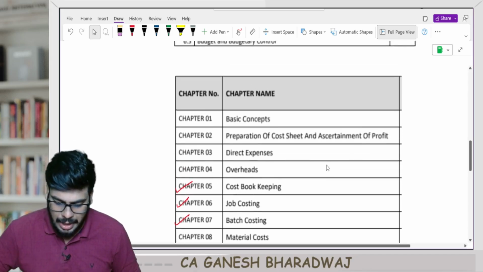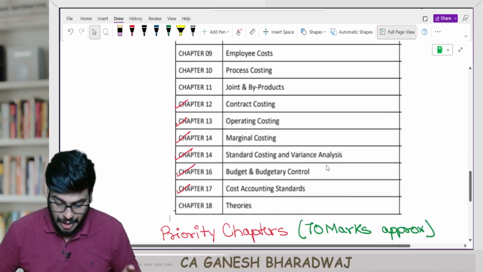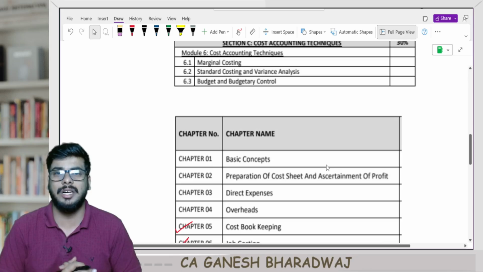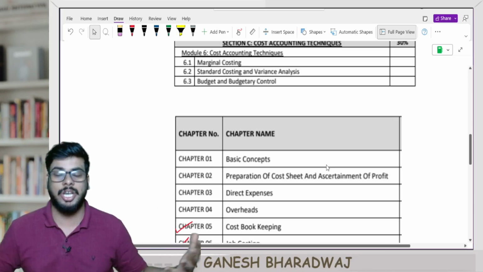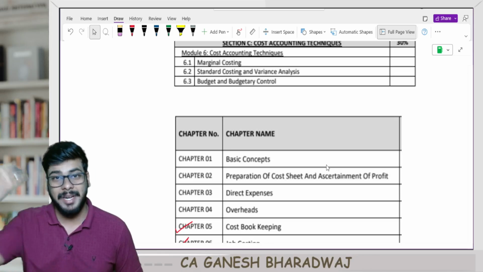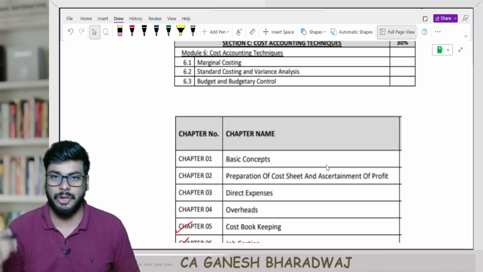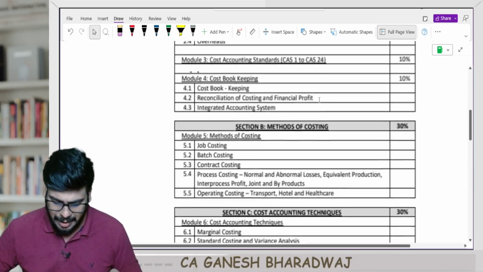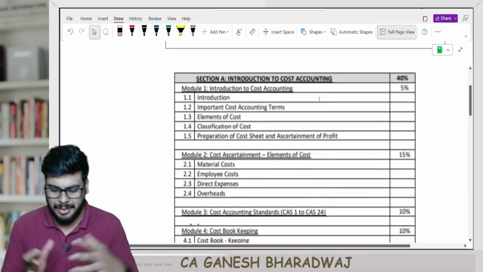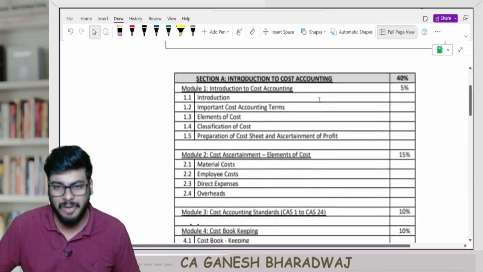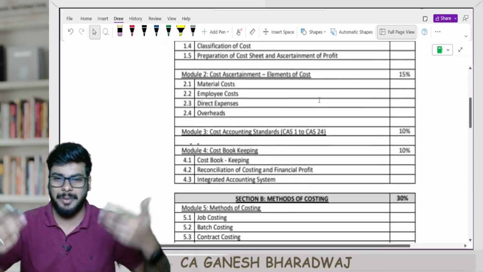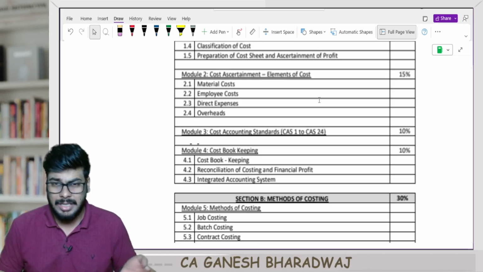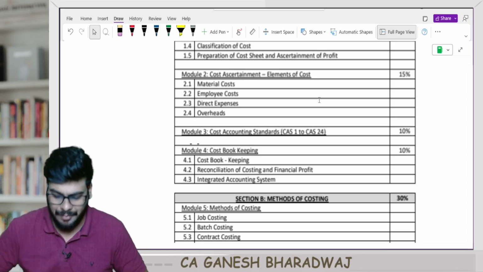Now, sir, we have 18 chapters here, which put together cover 100 marks. So, 18 chapters, how do we prioritize? In management accounting, you have only a total of 10 chapters and chapter-wise weightage is given. But here, they have clubbed so many chapters together and given an overall weightage. I am not going to just tell you what the institute has given. This is a priority list that I have come up with.